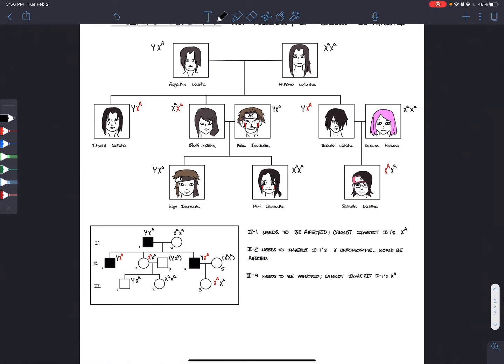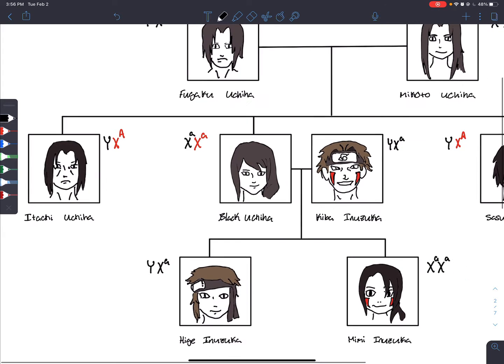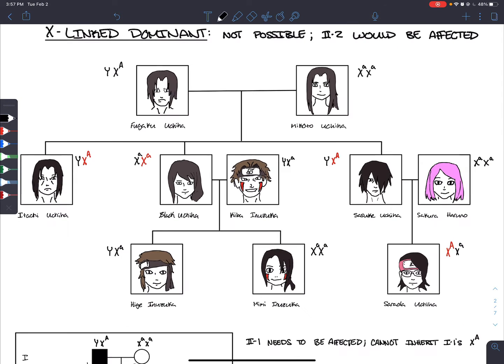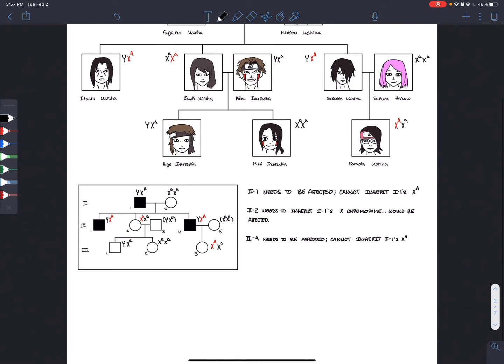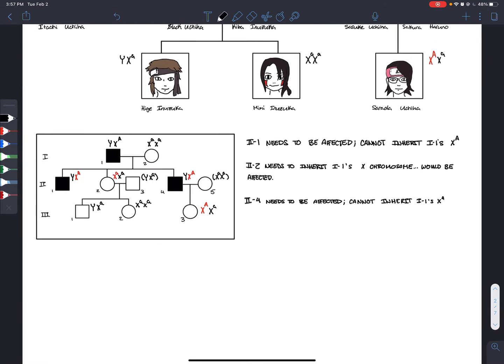For example, Itachi, all the way over here on the left, has to have inherited the Mangekyo Sharingan due to the proof from the show. However, his genotype would have to be Y with the affected X chromosome, which is impossible because the mother does not have an affected X chromosome, and the father would have to give the Y. And here's just the normal pedigree.